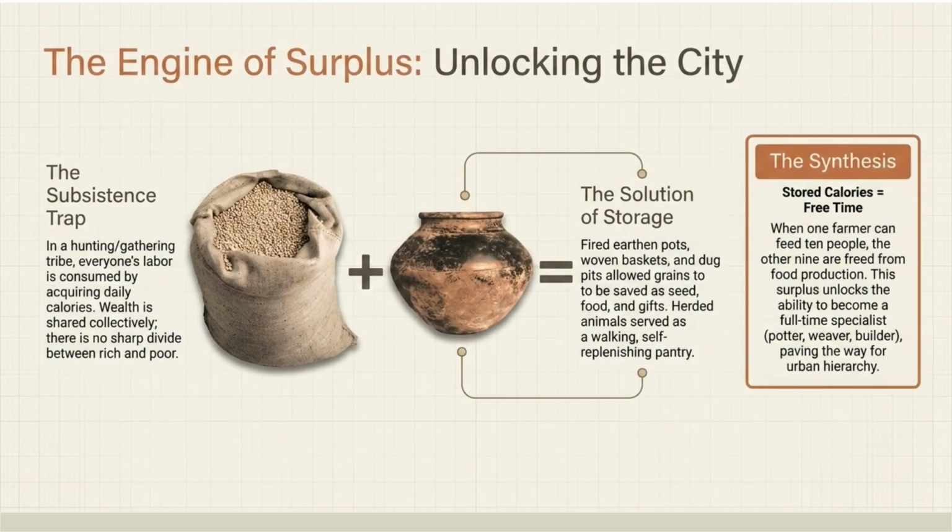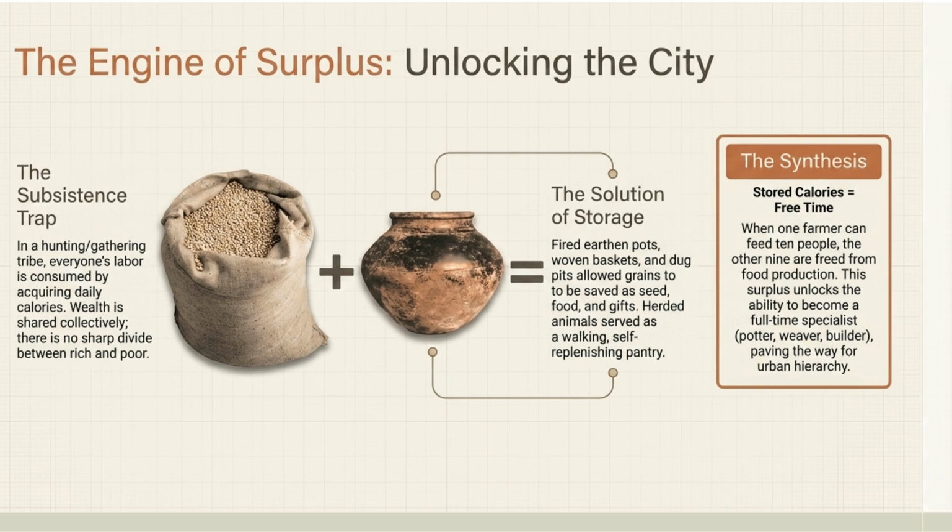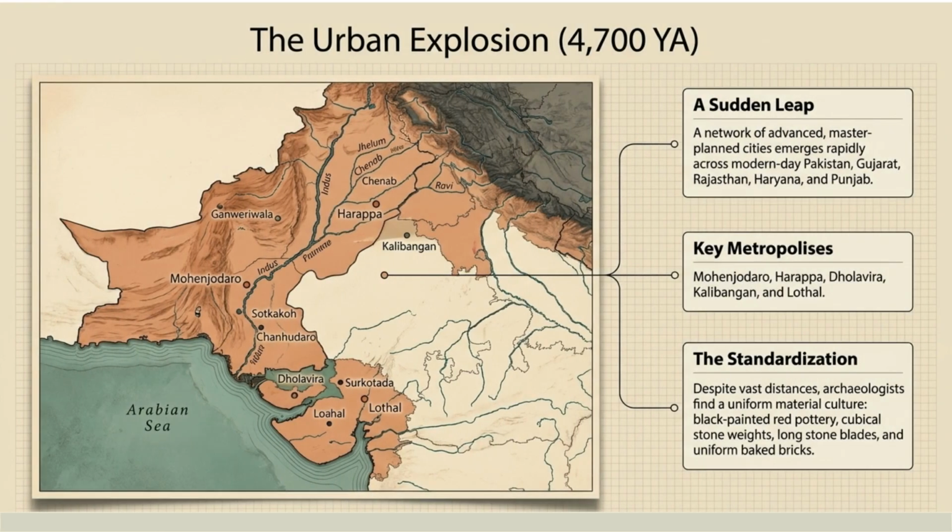The invention of storage was the engine of surplus. Moving beyond the subsistence trap, pots, baskets, and herded animals allowed for saving calories, which freed some people to become specialists. This paved the way for urban hierarchy. Around 4,700 years ago, the urban explosion occurred. A network of master-planned cities emerged rapidly across the Indus River region.